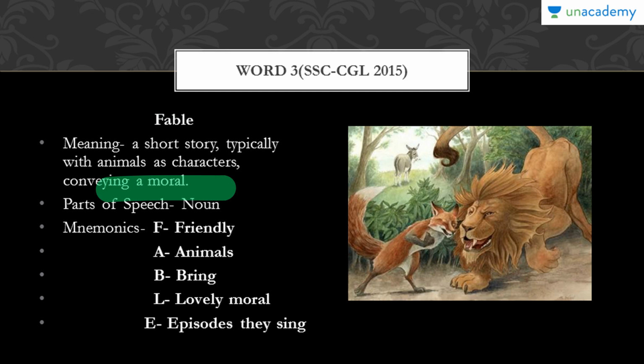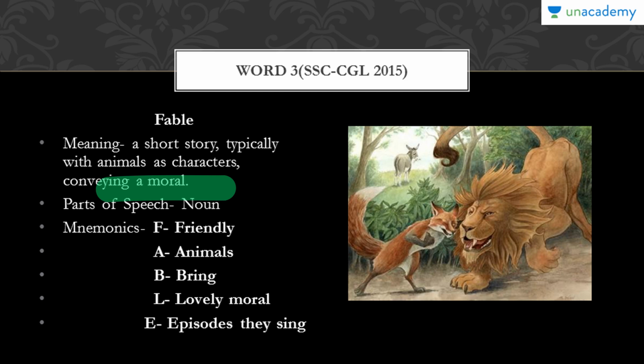I have considered fable as something which can be developed the way we do these kinds of things in chemistry usually. Whenever we have to learn the table, we learn the initials of the elements that are there, and the rest of the thing we learn automatically. So that becomes very easy. That is the thing which I have tried to do here.